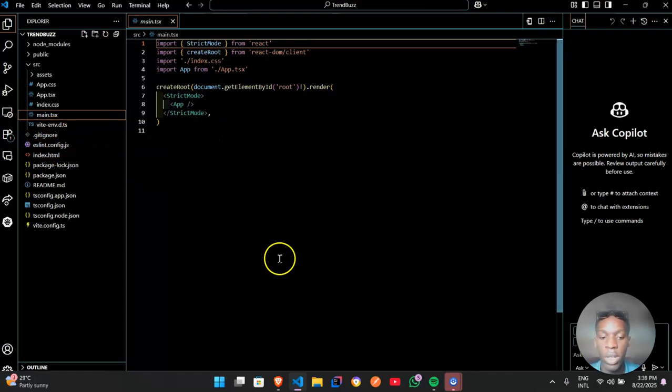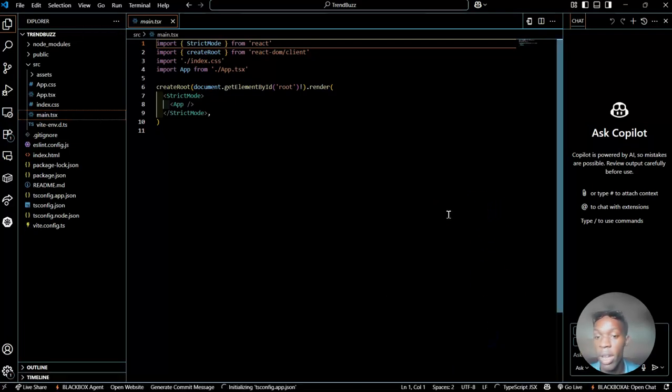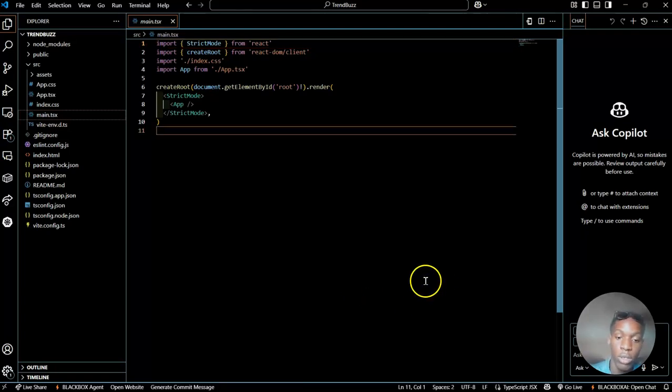Now that we're done creating our React and TypeScript, next is to configure our Tailwind. Like I said, Control J brings it up again.